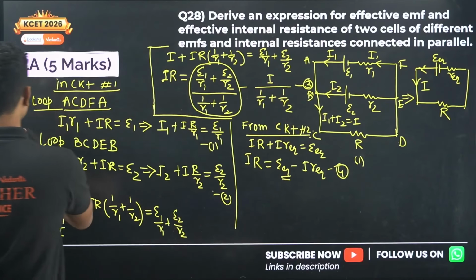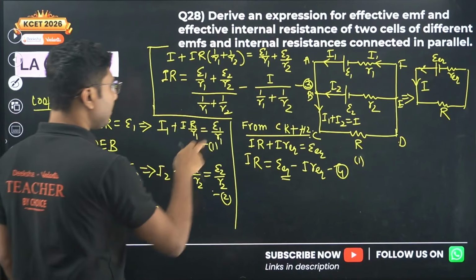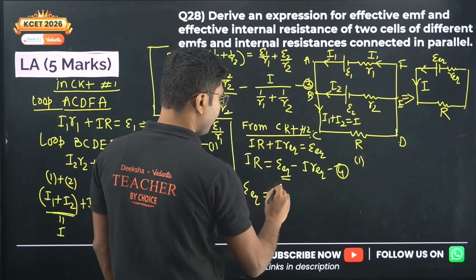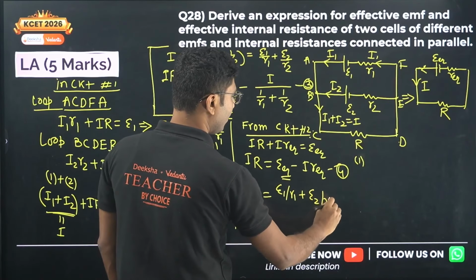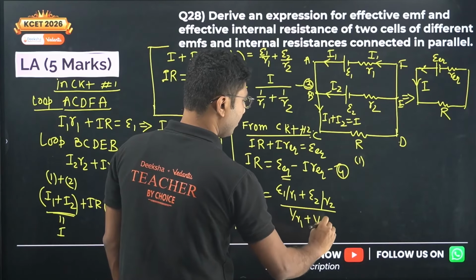So by comparing 3 and 4, we can say that the equivalent EMF must be given by this entire term. So equivalent EMF is given by epsilon 1 by R1 plus epsilon 2 by R2 divided by 1 by R1 plus 1 by R2.